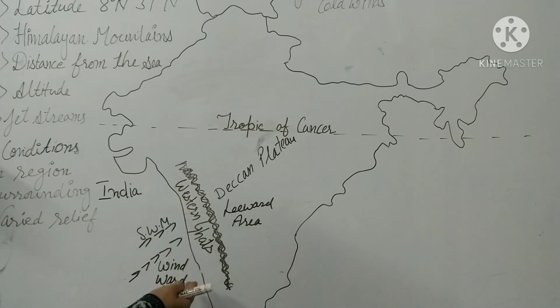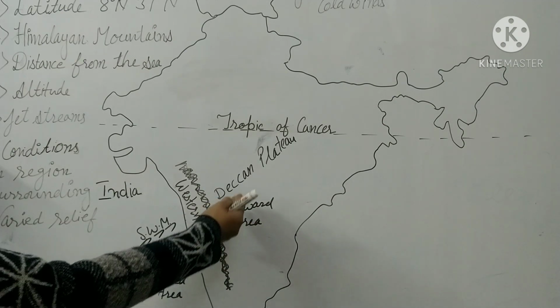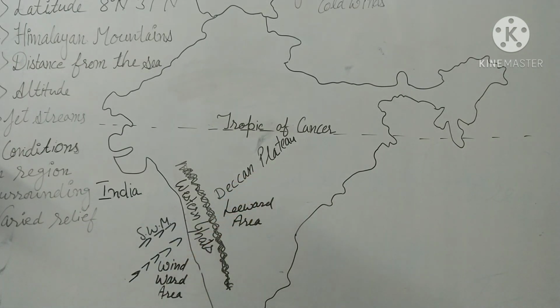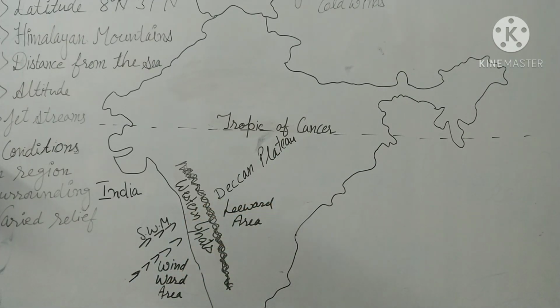So this is a windward area. The windward area means the area which gets heavy rainfall. And the second is the leeward area. On the other hand, the Deccan Plateau gets very little rainfall. Why does the Deccan Plateau get very little rainfall? Because it lies in the leeward area. The leeward area means the area which gets very little rainfall.